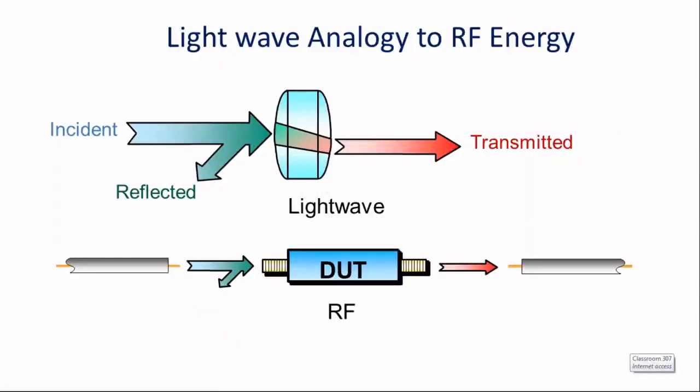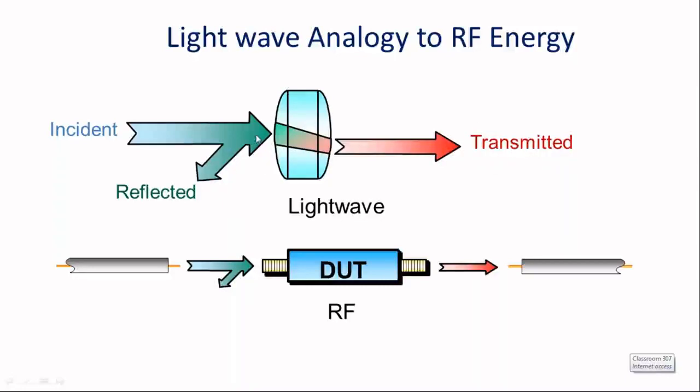Now we will try to make a light wave analogy of our microwave signals. Here one can say that this is nothing but a prism, and light is passing through this prism. There is light energy incident on this prism, and of course some of the light passes through, so you may say that it is a transmitted light ray.